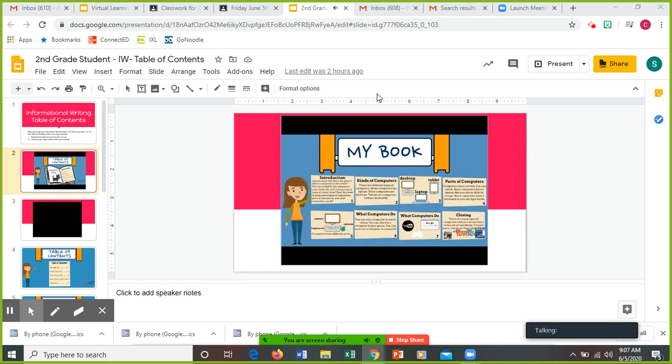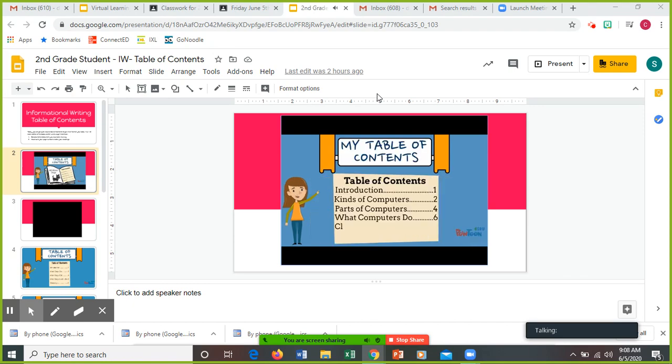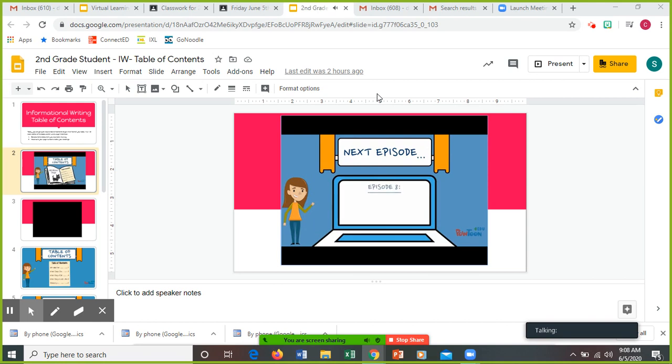My last section is my closing, and it's on page 8. I'll add it to my table of contents, and I'm also going to add a glossary to the end of my book, so I'll put it on page 9. Check out episode 8 to see how I made a glossary for my book.